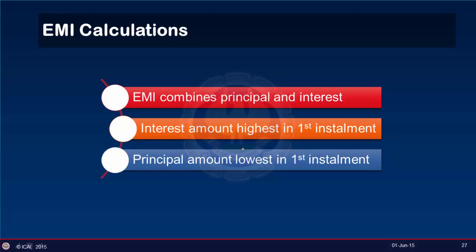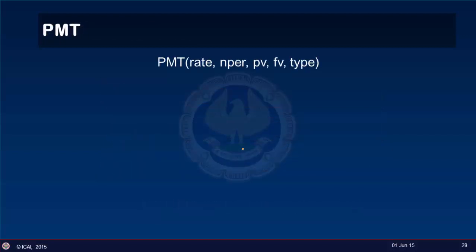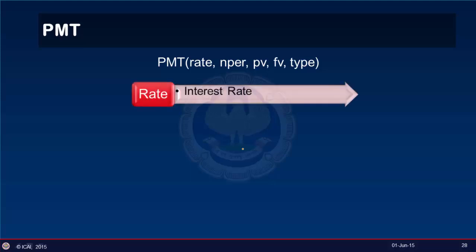This is variously referred to as an amortization schedule or EMI table. Now, Excel has three functions: PMT, IPMT, and PPMT, which could ease our job of preparing an amortization schedule. Now, for PMT, the syntax is: we need rate, we need the total number of payments, PV is the present value, FV is the future value, and type is a number which could be 0 or 1, which will depend on whether you are repaying at the beginning of the period or end of the period.